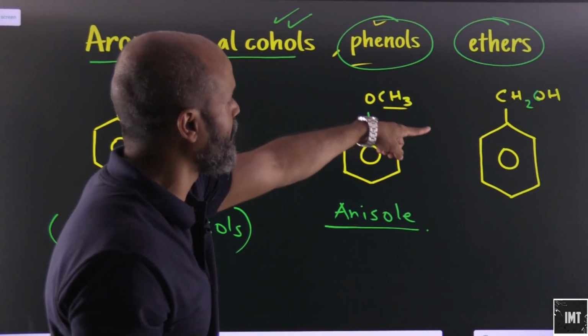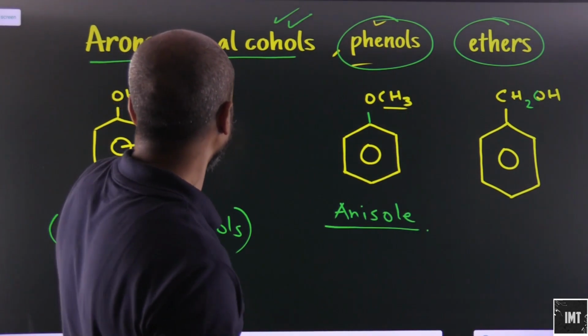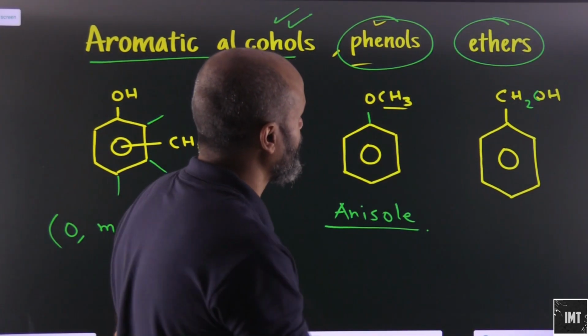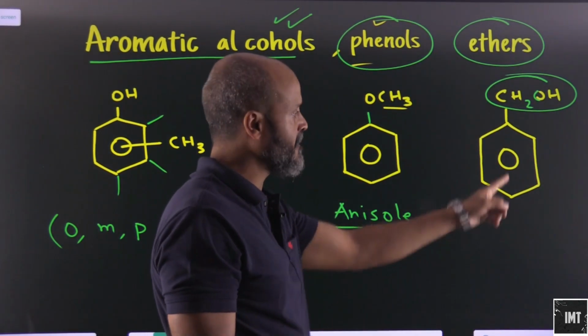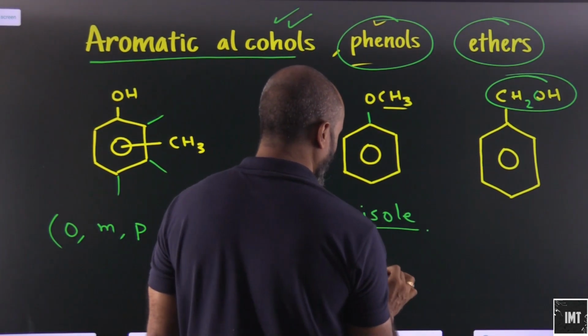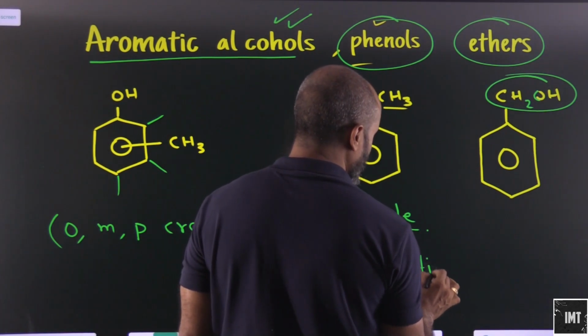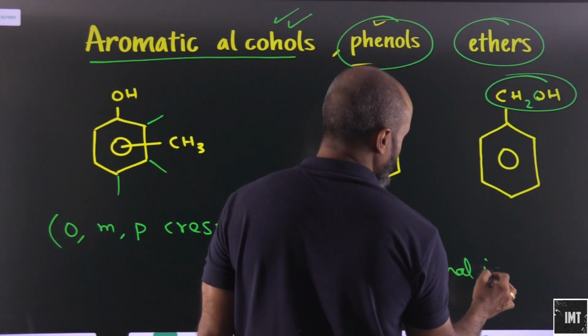Okay, let's look at CH2OH. So this is what? A phenol type of group. This is basically aromatic alcohol. Here we have CH2OH attached here. So these are also what? These are also functional isomers.